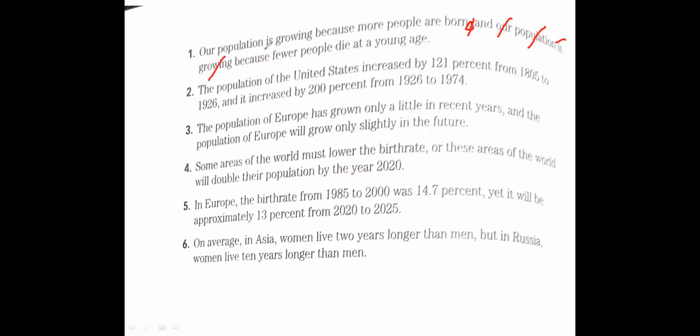So the sentence will be? We can remove "our". Why? Start with "our", no problem. Our population is growing because more people are born and because fewer people die at a young age. Yes, okay. Here we join two clauses, so this one will not be a compound sentence.